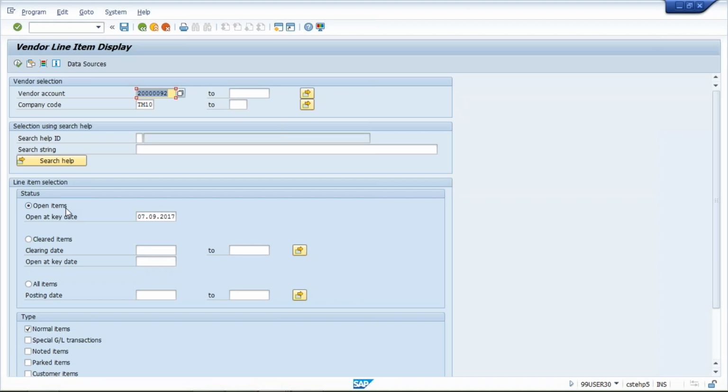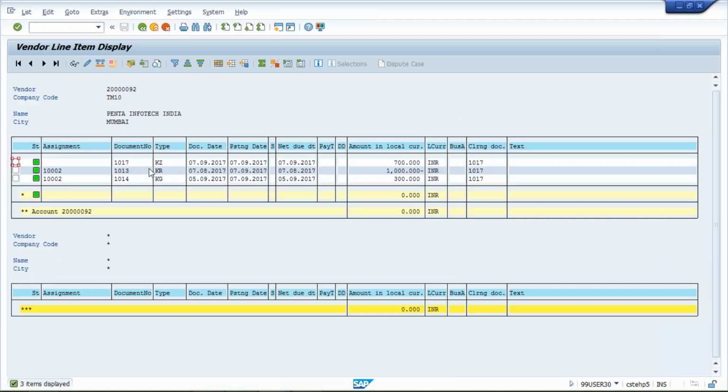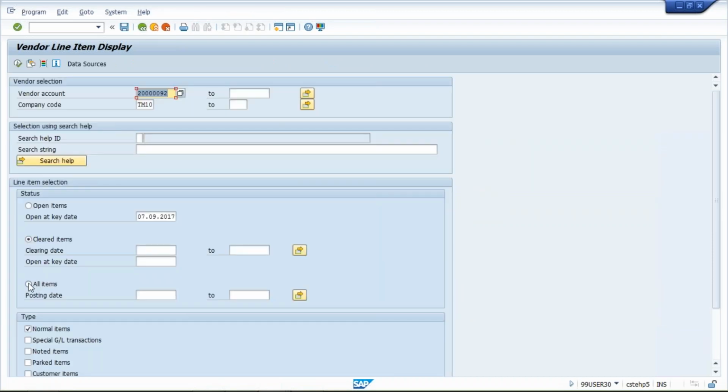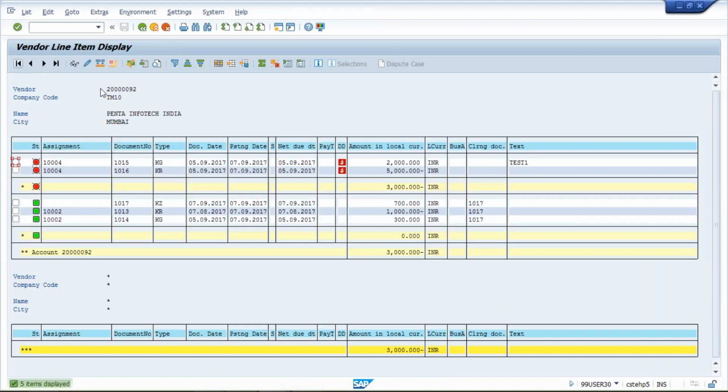Okay, now if you want to see those items which we have posted just now, click on cleared item and click on the execute button once again. So see here, this is the transaction which is shown by the system. Or else click on back button, and if you click on all items, then what is happening? Click on execute once again. So here the system will show you open items also and whatever line items are cleared, both will be shown. So here open item means the payment is yet to be made against these 2 line items.